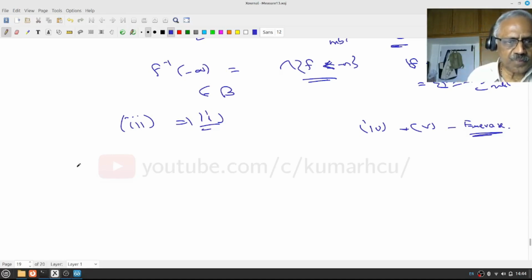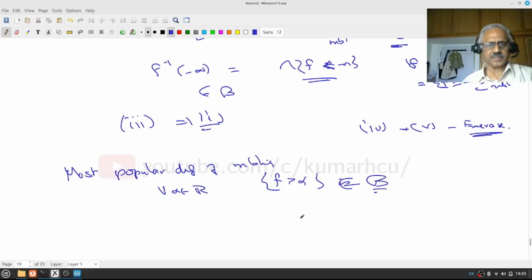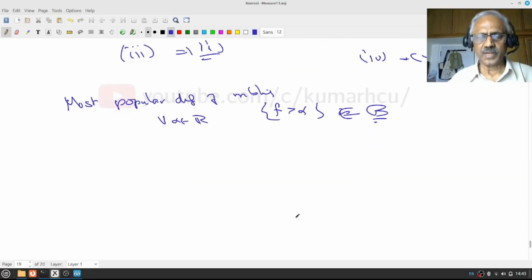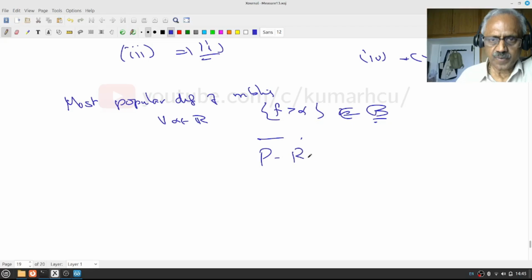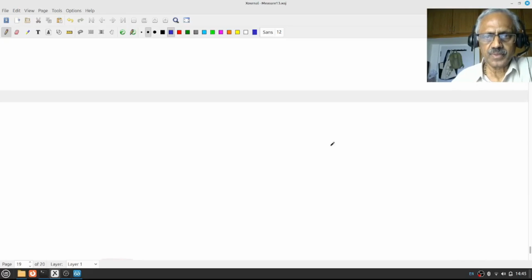So the most popular definition of measurability is the f greater than alpha definition. For each alpha in R, f greater than alpha is in B, is a measurable set. Okay. So I do not distinguish between plus infinity, minus infinity, etc. Everything is taken care of by this definition as we saw. Okay. So pause, review, proceed.